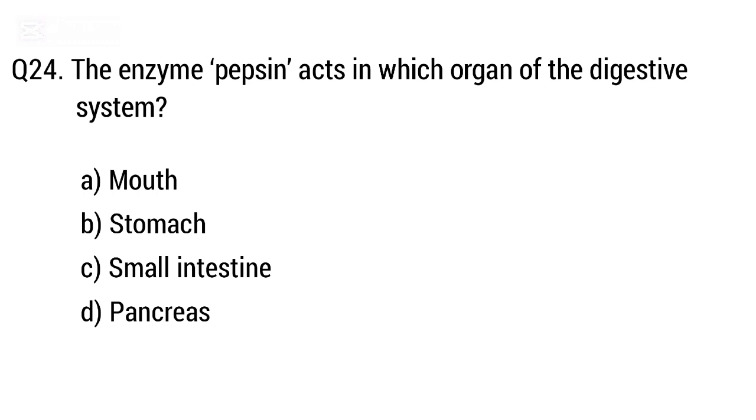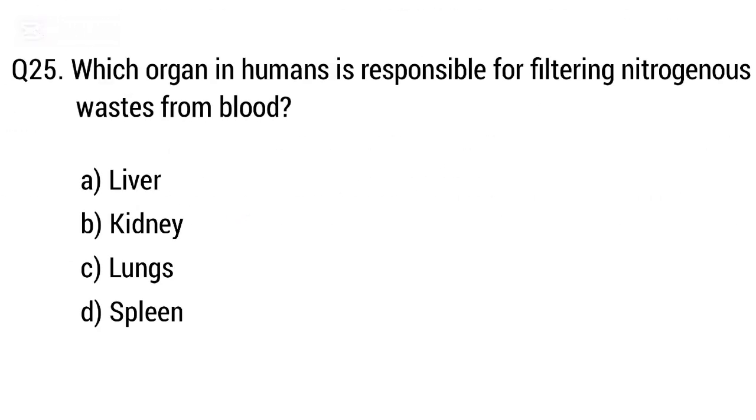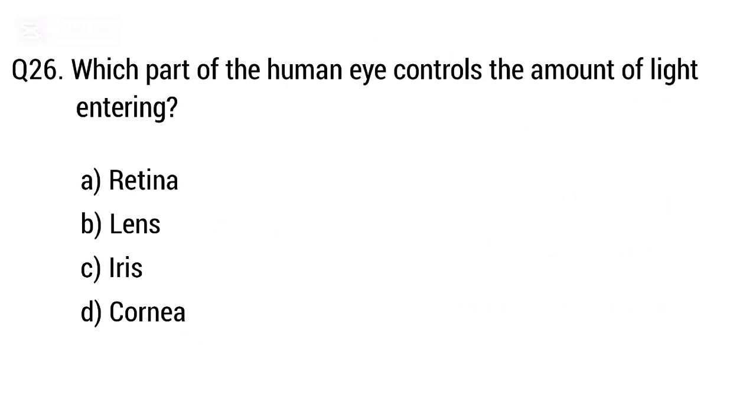Question 24. The enzyme pepsin acts in which organ of the digestive system? The right answer is option B, stomach. Question 25. Which organ in human is responsible for filtering nitrogenous waste from blood? Right answer is option B, kidney.